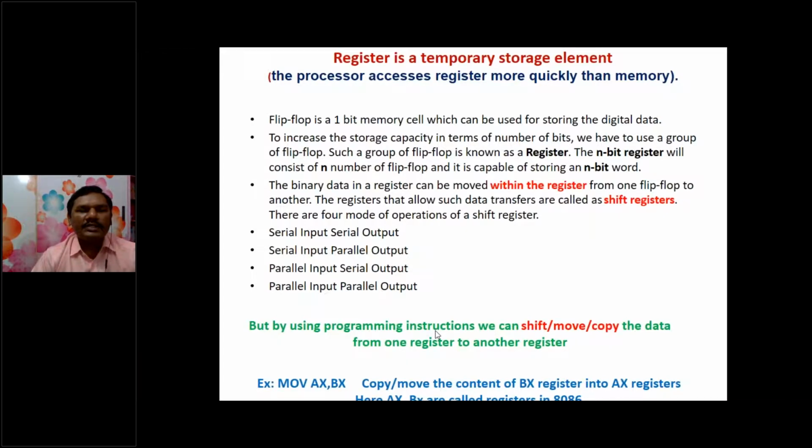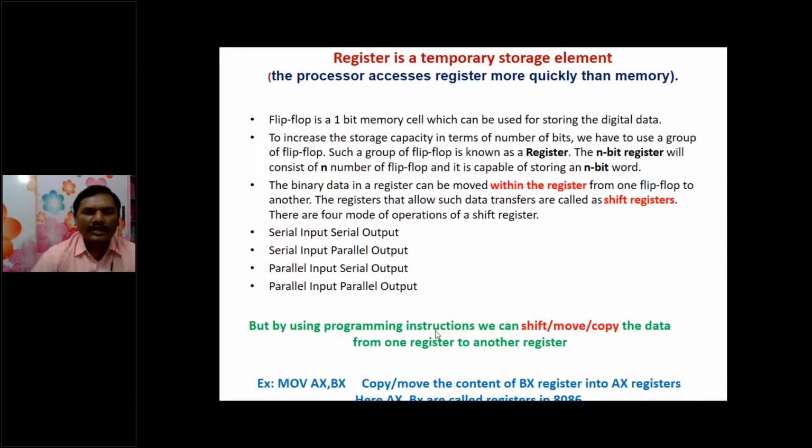The binary data in a register can be moved within the register from one flip-flop to another because flip-flops are storage elements. The registers that allow such data transfers are called shift registers. The combination of flip-flops is called a register. If the data is moved to the left, to the right, or in a circular manner, they are called shift registers, and they are of four types.